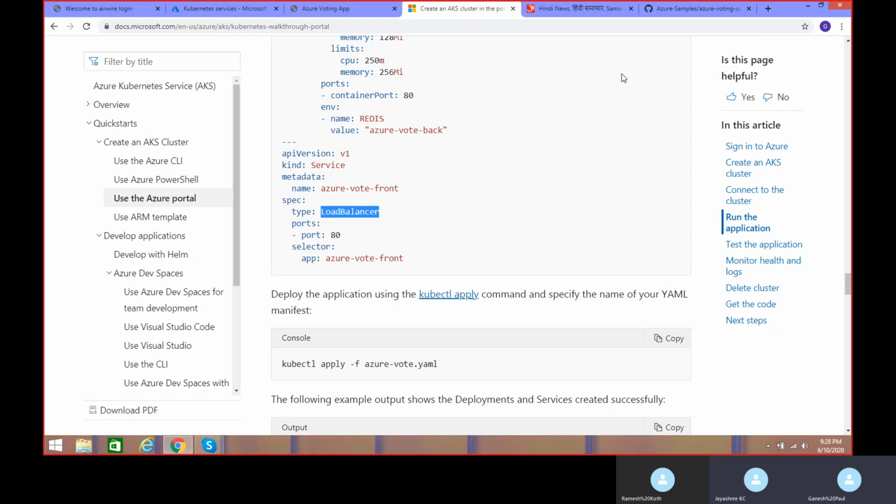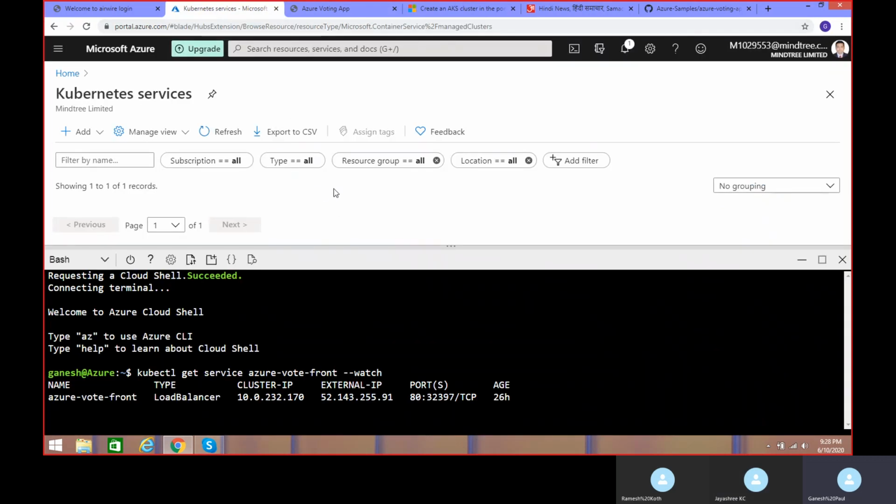Another thing is that I hear there are no master and node types of things in the Kubernetes service, right? Yeah, only nodes are there, service nodes. Correct, it will be taken care of by Azure. That's where it is more stable. Whether the master goes down or a node goes down, everything will be handled by the Azure team itself.